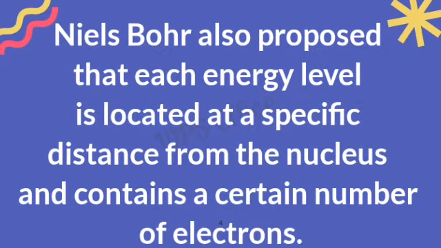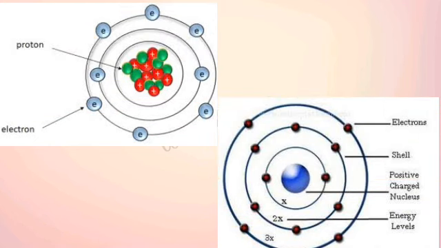Next, Niels Bohr also proposed that each energy level is located at a specific distance from the nucleus and contains a certain number of electrons.